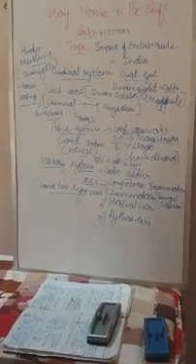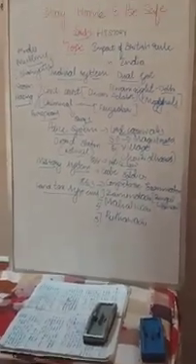Keep in mind where it was implemented, in Bengal and Bihar, and who implemented it, Lord Cornwallis. That is also important.